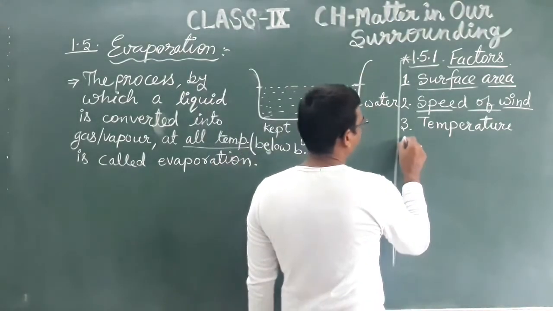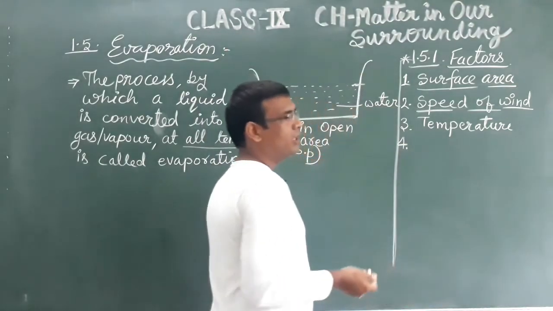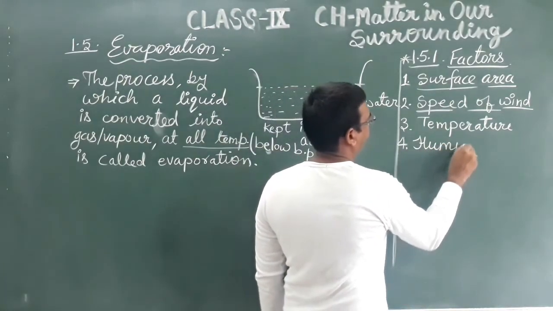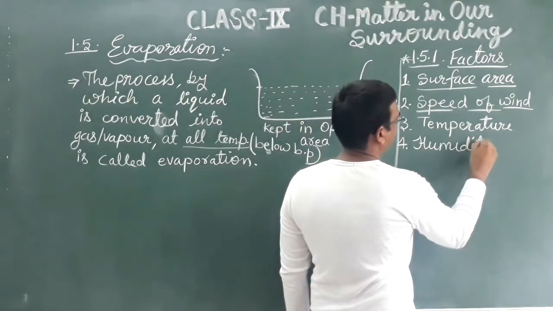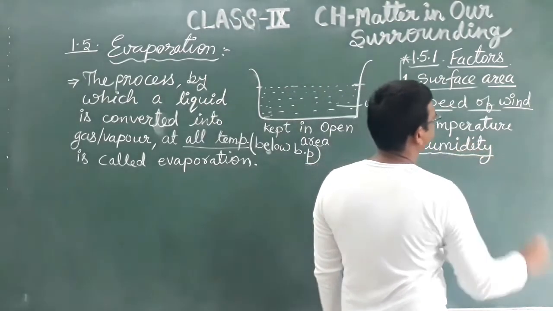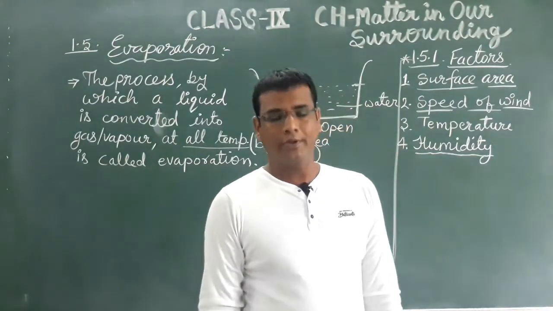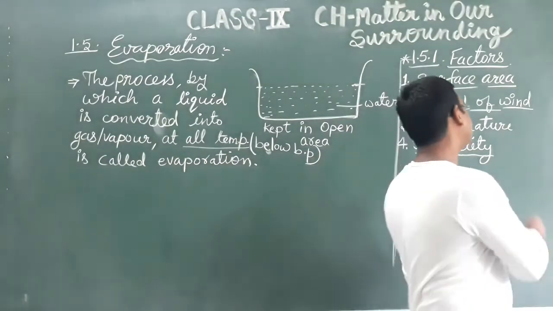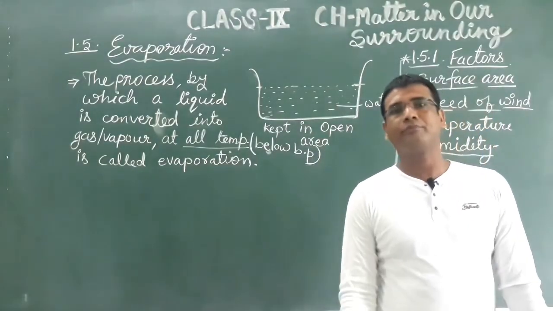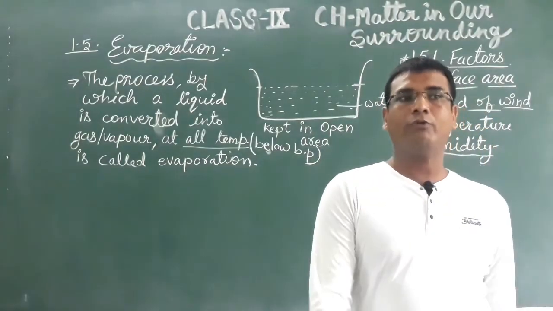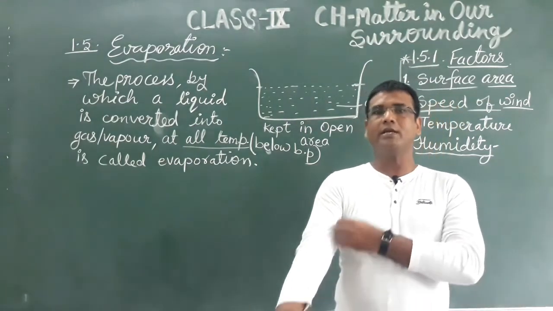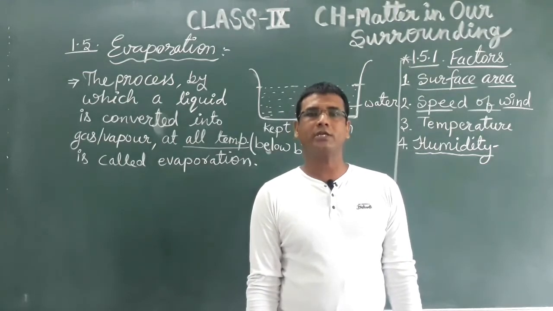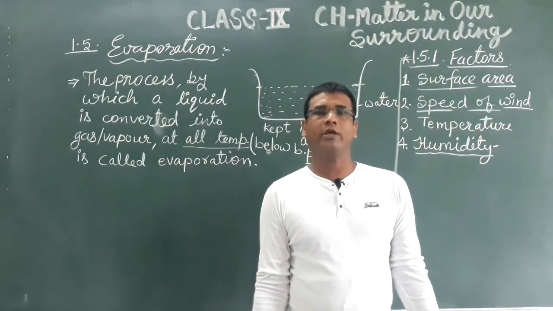Number 4, humidity. Now what is humidity? The simple definition of humidity is the water vapor or the water content present in the atmosphere. The water vapor or water content present in the atmosphere, that is called humidity.